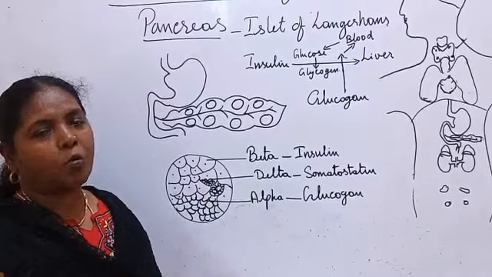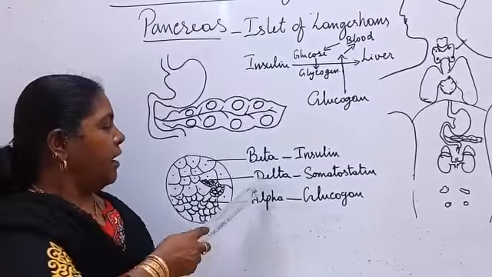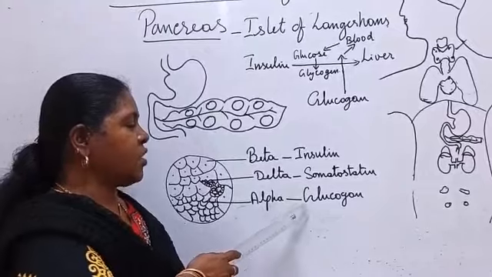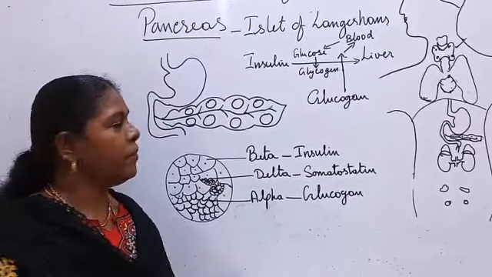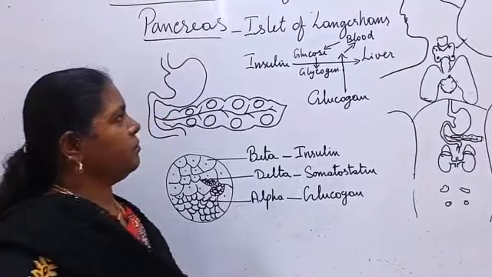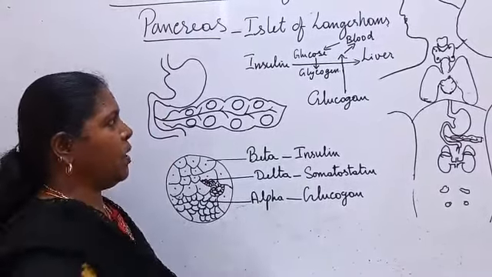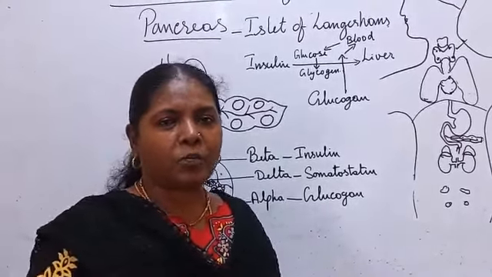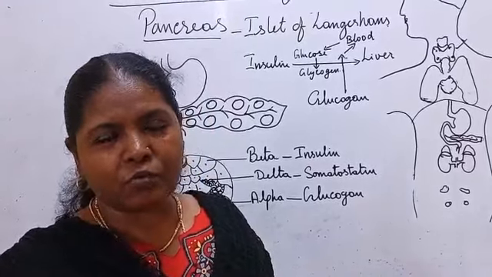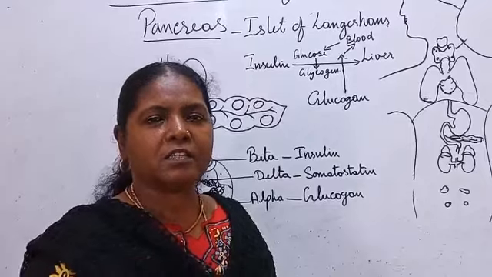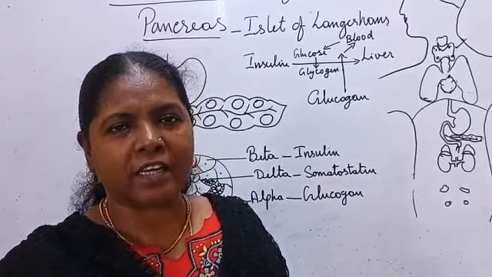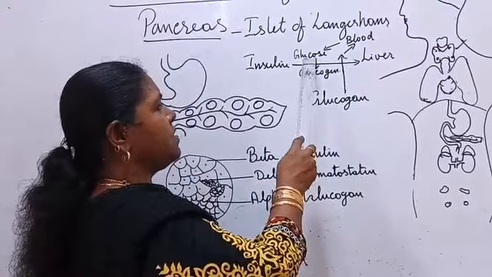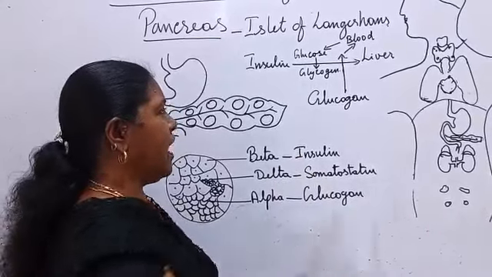Beta cells secrete a hormone, insulin. Delta cells secrete a hormone, somatostatin. Alpha cells secrete a hormone, glucagon. The main function of insulin concerns glucose. The food that we eat gets digested and broken into nutrients. Glucose is one of the nutrients broken down in the digestive system. It is diffused into the bloodstream. The blood is carrying the food, so the blood contains glucose. The insulin converts this glucose into glycogen and stores it in the liver.